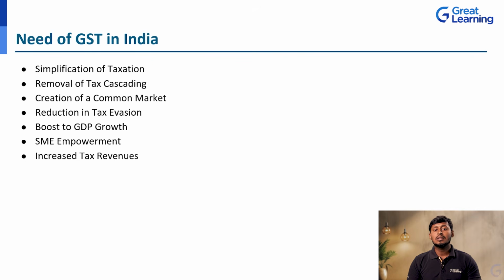So earlier it is the tax on tax: sales tax, value added tax, excise tax, central sales tax, all those things we are going to pay. That is a huge burden for a person or the consumer to purchase that particular product. And the price is also very high because we are going to pay tax on tax, correct? So that is the reason, and we can easily simplify all these